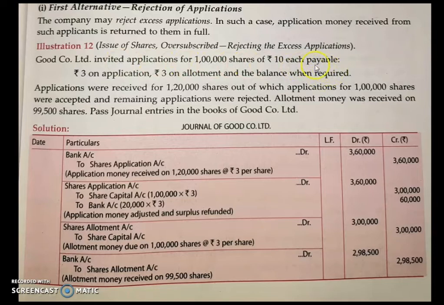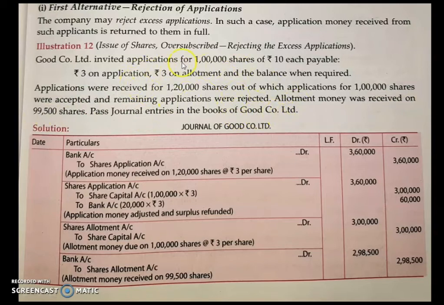each, payable 3 on application, 3 on allotment, and the balance when required. Applications were received for 1,20,000 shares, out of which applications for 1 lakh shares were accepted and the remaining applications were rejected. Allotment money was received on 99,500 shares. Pass journal entries in the books of Good Company Limited.